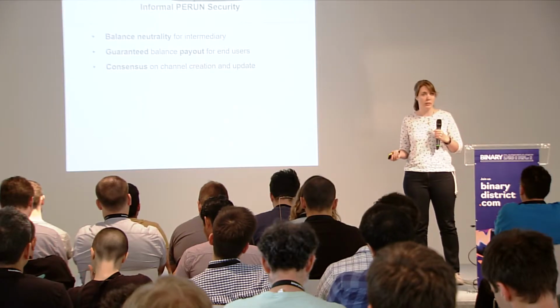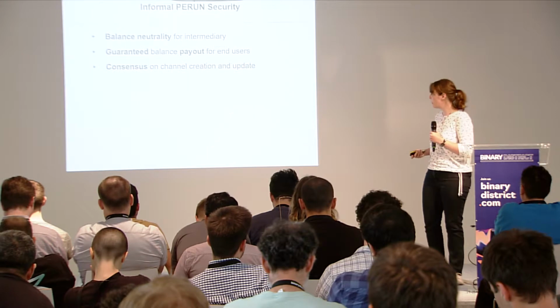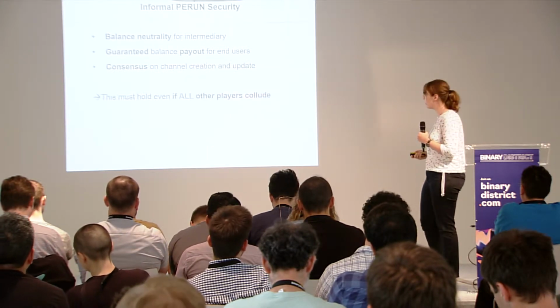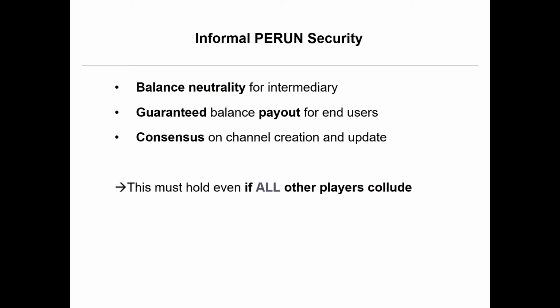And the last important property is that we need consensus on updates and creations of new channels. It would be very bad if we have a channel and then one of us is convinced that it actually is opened and the other one thinks it's closed, because this would lead to serious problems. So the last property is consensus on updates and creation. And all of these properties must hold even if everyone else in the system colludes. So this must hold even if there's one single honest party and everyone else is Byzantine.